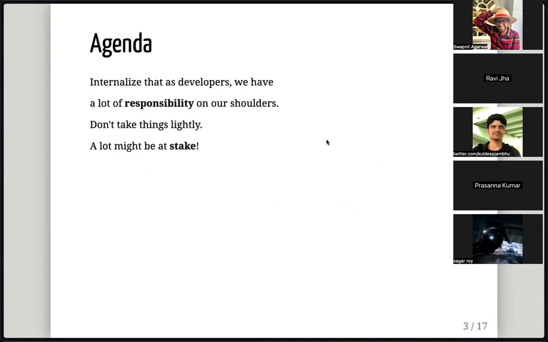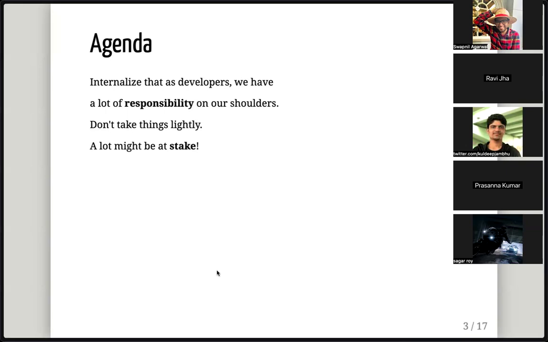So, all right, cool. So, this is the agenda, and this is what I want you to treat each example through this lens. This is the takeaway that I want you to have after 30 minutes, which is as developers, we have a lot, a lot of responsibility on our shoulders. So don't take things lightly. A lot might be at stake.